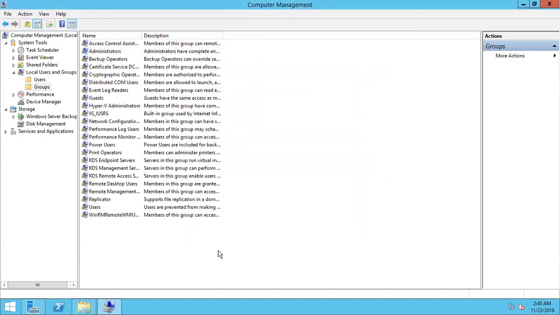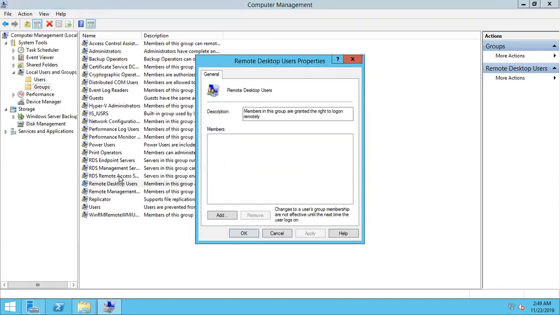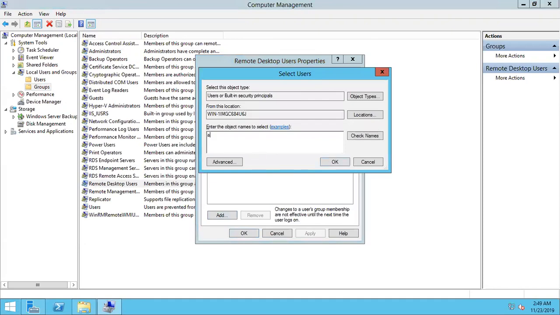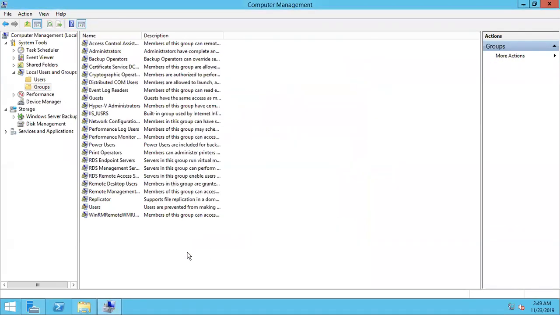Again, can he log into this machine by remote desktop? No. Here is the remote desktop users group. Go there and add that user here. Then only he can log in. I want you to perform this task.